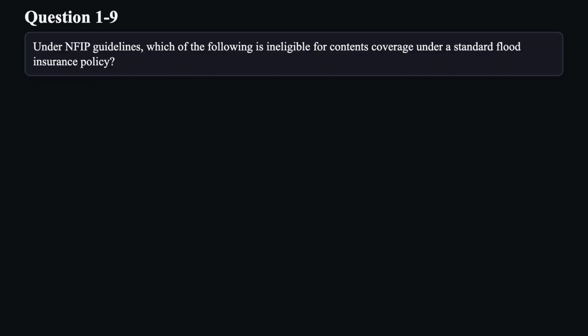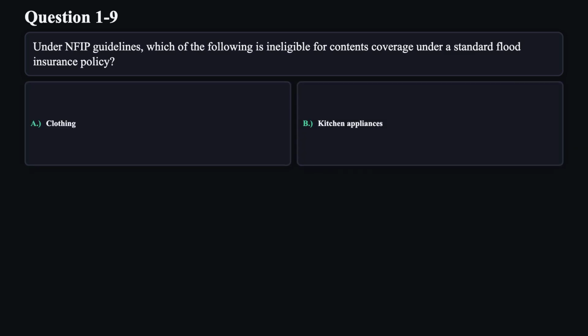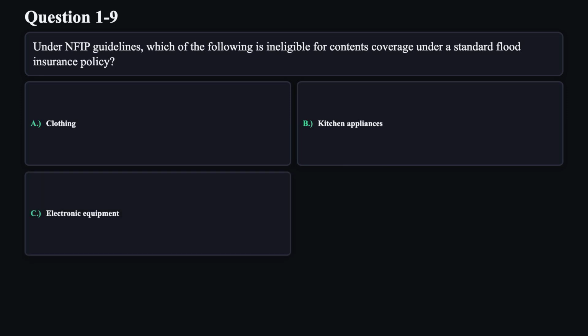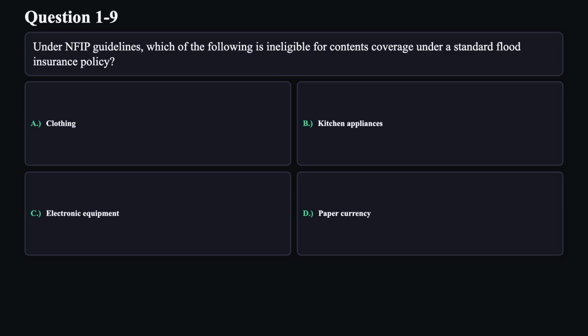Question 9. Under NFIP guidelines, which of the following is ineligible for contents coverage under a standard flood insurance policy? A. Clothing. B. Kitchen appliances. C. Electronic equipment. D. Paper currency.